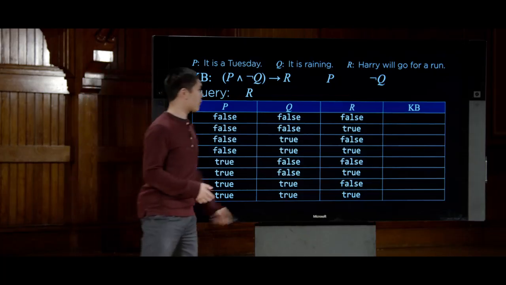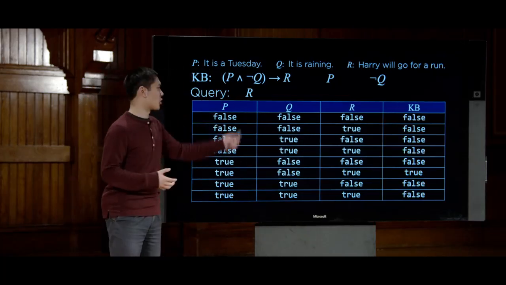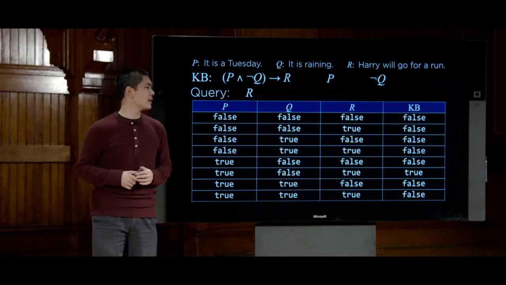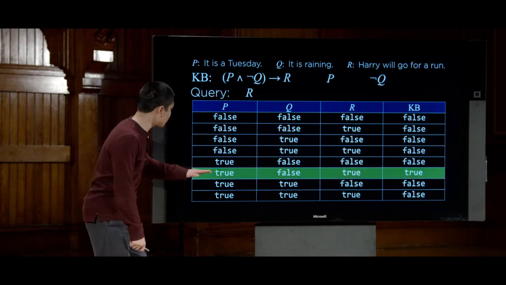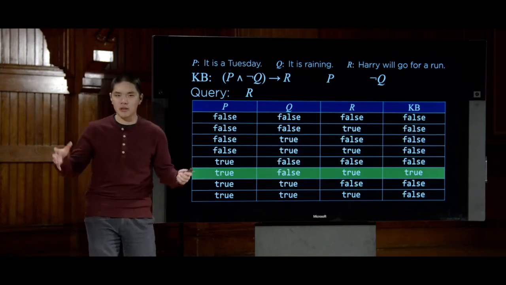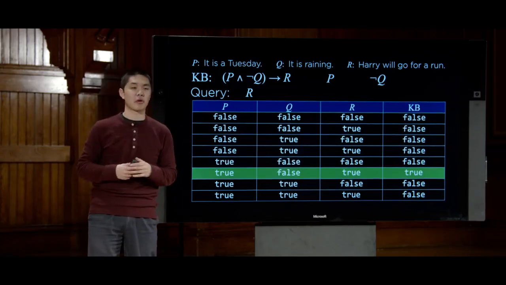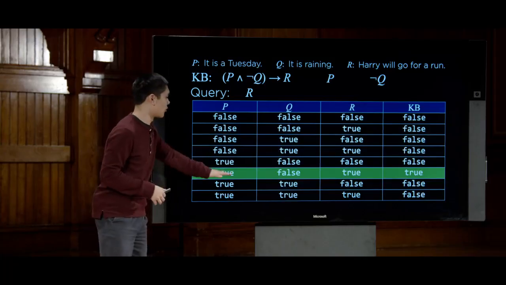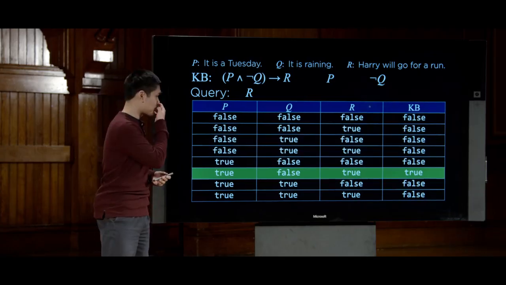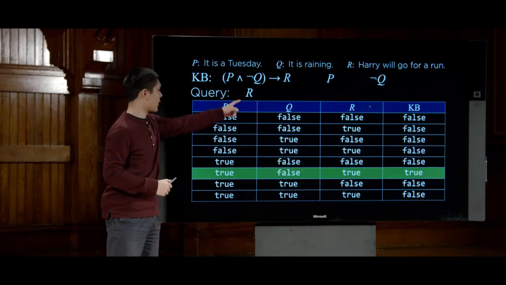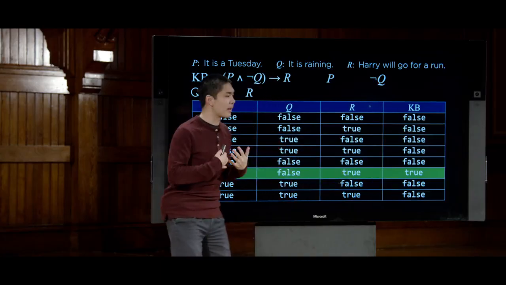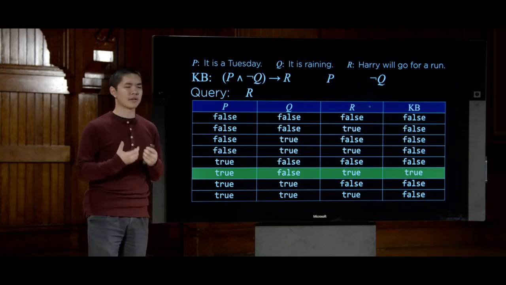So we could say that for our knowledge base, we can conclude under which of these possible worlds is our knowledge base true, and under which of the possible worlds is our knowledge base false. And it turns out there is only one possible world where our knowledge base is actually true. In some cases, there might be multiple possible worlds where the knowledge base is true. But in this case, it just so happens that there's only one possible world where we can definitively say something about our knowledge base. And in this case, we would look at the query. The query of R, is R true? R is true. And so as a result, we can draw that conclusion.